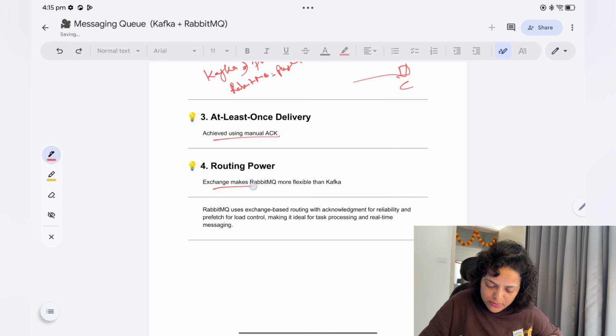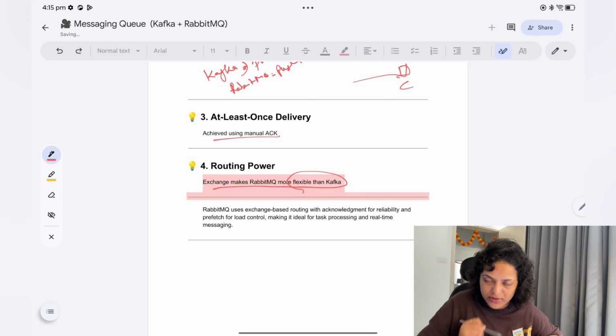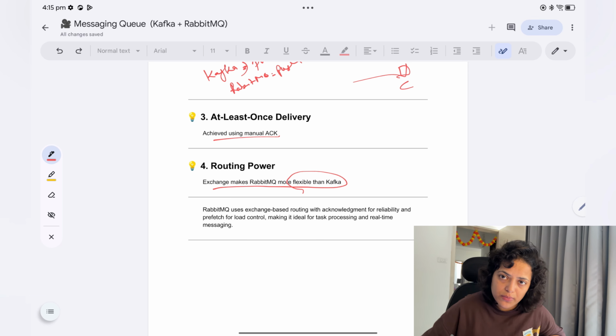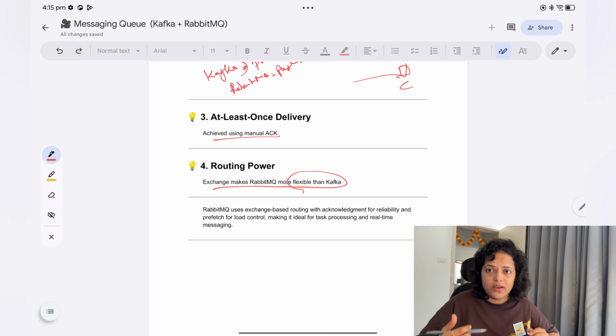Routing power, exchange makes RabbitMQ very flexible than Kafka. If it is a simple one, then you just go with the RabbitMQ, because it has a routing power. You can route your messages on the basis of different exchange types.